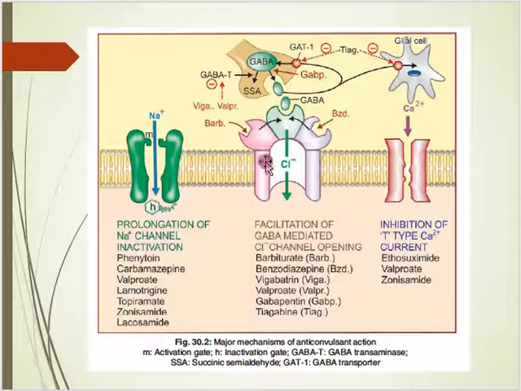The second mechanism may be chloride ion channel opening. If it is more open, then the chloride ion will be more in the nerve membrane, and it gets hyperpolarized. Similarly, movement of calcium ion also controls the nerve impulse transmission. So you can see there are three mechanisms by which convulsion can be controlled.